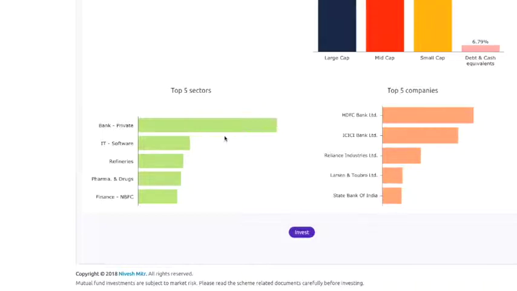So this is the sector wise allocation, and this is the company wise allocation. That is how well you're diversified. The largest holding of your mutual funds combined is in HDFC Bank, which is just 3.83%. That is, even if the largest holding of your mutual funds combined, HDFC Bank, falls down considerably, then only 3% or 4% of your portfolio is affected. And that is the advantage of investing in mutual funds.